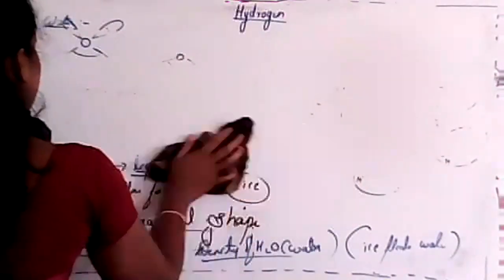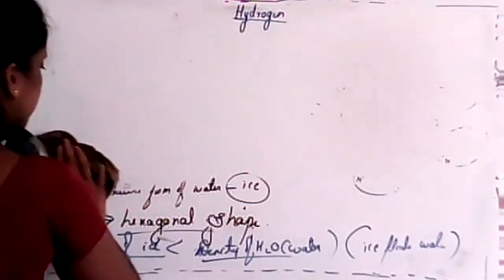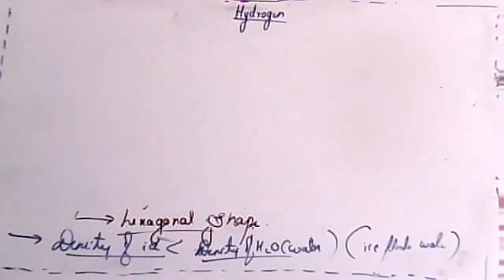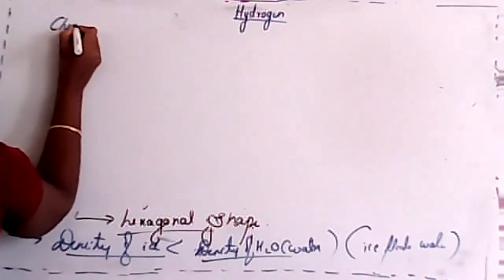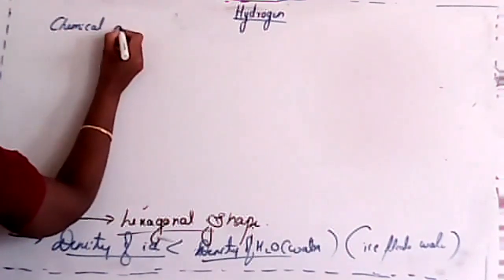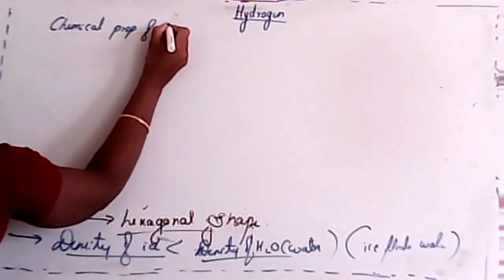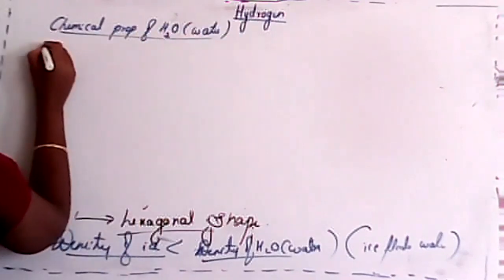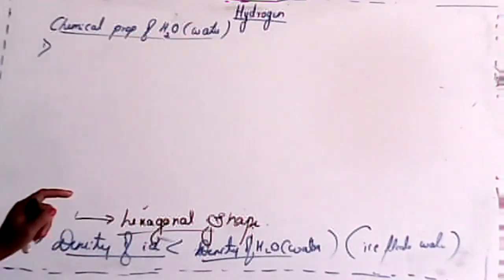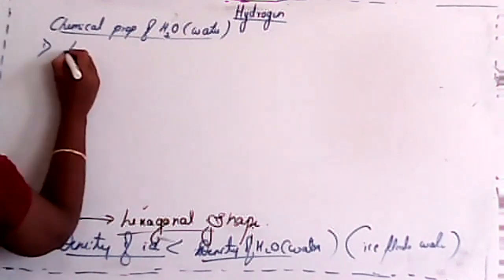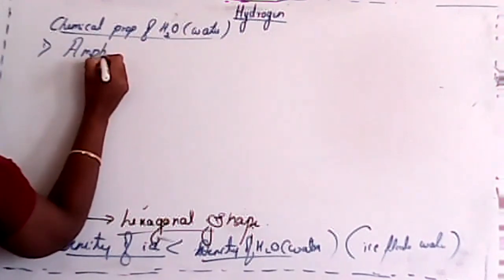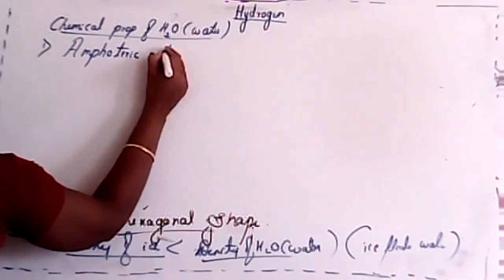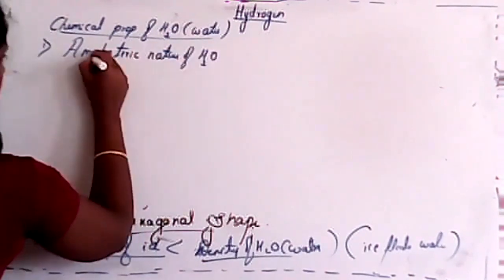So these are some properties of water. Further we'll study about the chemical properties of water. See, student, very important. Chemical properties of water. Consider it as water, okay, H2O. First one is about the amphoteric nature of water. Student, we already discussed about this, isn't it? Amphoteric nature of water.